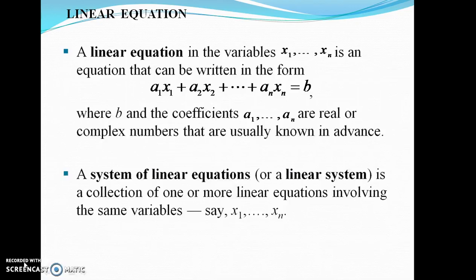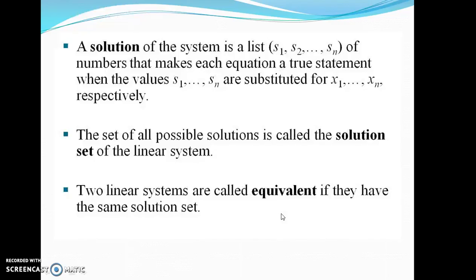What is a linear equation? It is an equation in the variables x1, x2, ..., xn, and it can be written in the form a1x1 plus a2x2 plus ... plus anxn equals b, where b is a constant and a1, a2, ..., an are the coefficients, real or complex numbers, usually known in advance. A system of equations, or a linear system, is a collection of one or more linear equations involving the same variables, say x1, x2, ..., xn.